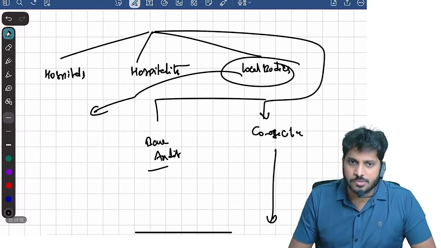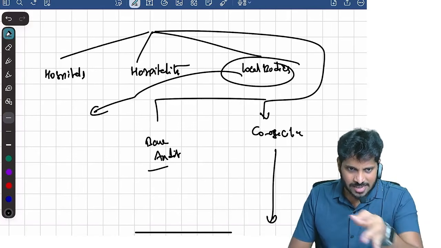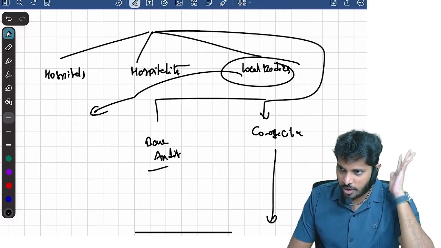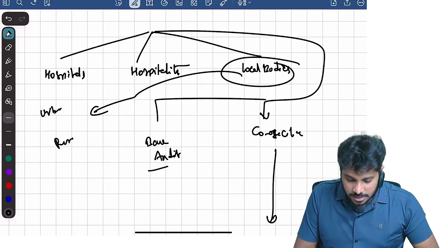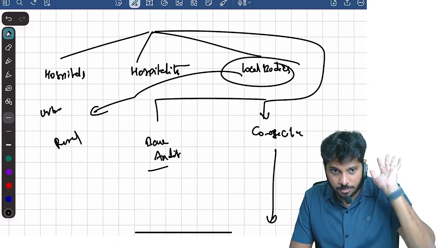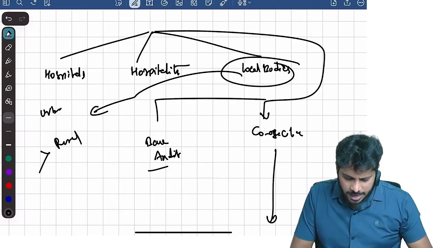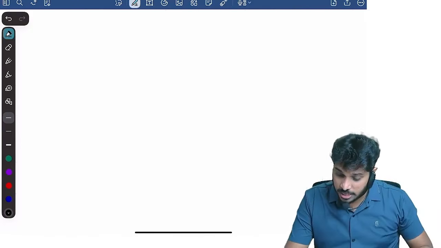Local body means what? Any government authority which is below the state government is a local authority. Local authorities are there at the urban level and also at the rural level. At the urban level we have municipality and municipal corporation. At the rural level, panchayats and committees like that were there. MCQs can come, be careful.